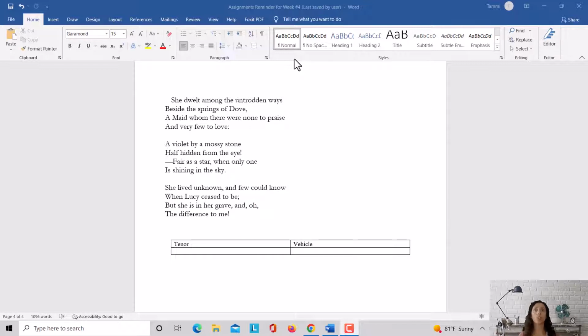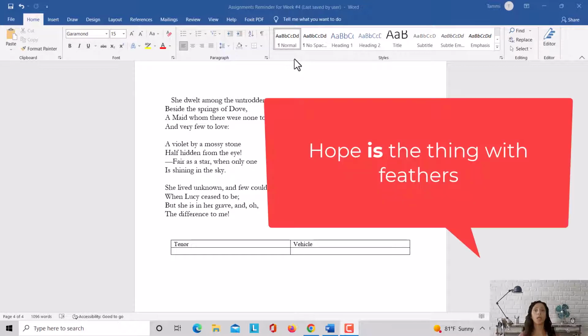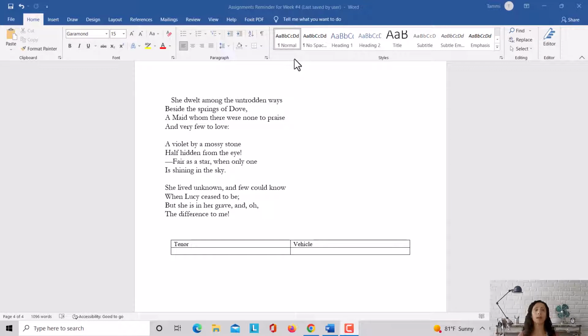Metaphors, however, suggest that something is something else, such as "hope is the thing with feathers." In this line, the poet compares hope to a thing with feathers, or a bird. She is suggesting that hope is the same thing as a bird. But let's get back to the tenor and vehicle.